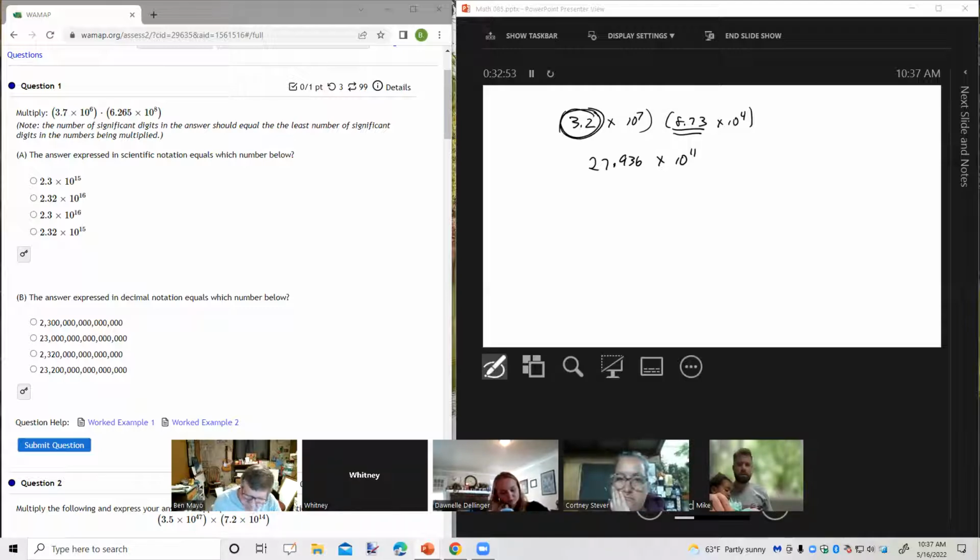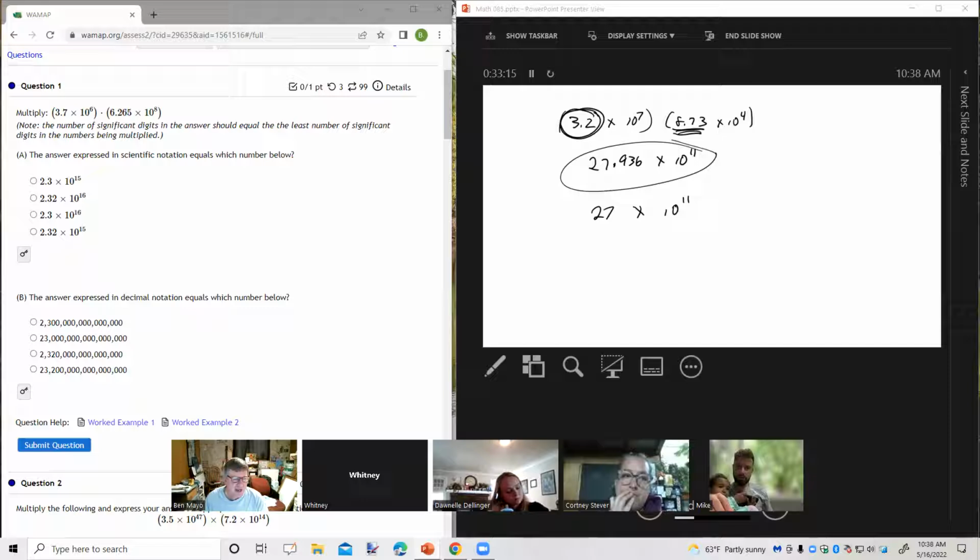Since this piece of data only has two significant digits, and this one has three, our answer, and this is not the final answer, but our answer can only have two significant digits. So 27. Okay, that's the first piece.